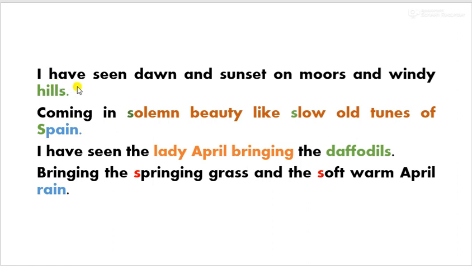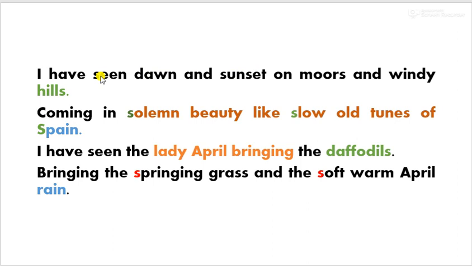I have seen dawn and sunset on moors and windy hills. The speaker of the poem, or we can say the poet here, the I indicates that it is the speaker of the poem, or it can be the poet himself, okay? I have seen dawn and sunset on moors and windy hills. Here this dawn and this sunset are actually the words used for what? Used for beauty.